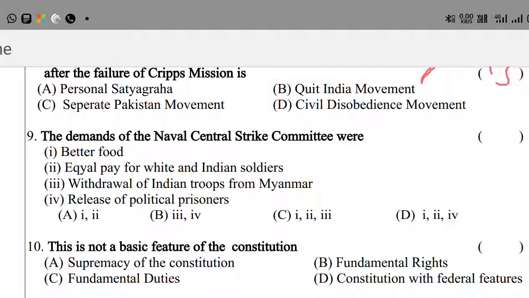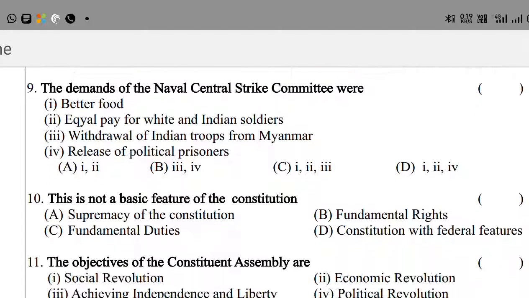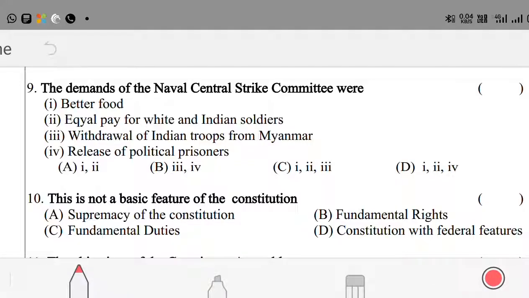Option 2, for equal pay for white and Indian soldiers. Option 3, withdrawal of Indian troops from Myanmar. Option 4, release of political prisoners. Okay. Here option A is the right answer: better food and equal pay for white and Indian soldiers. Option A means here 1, 2.